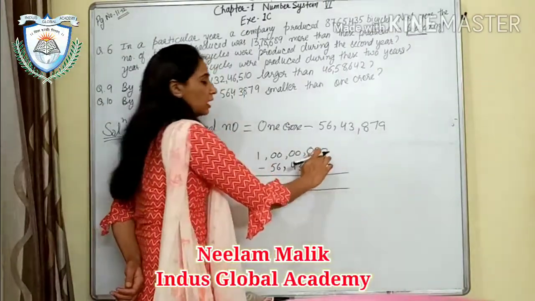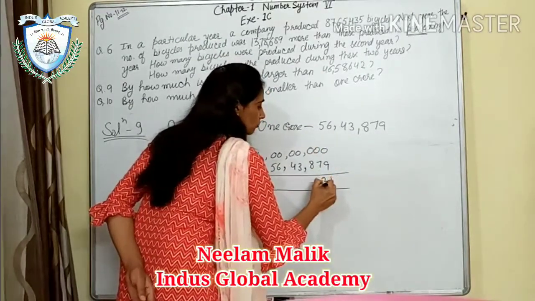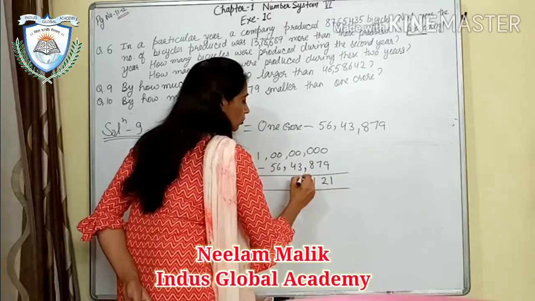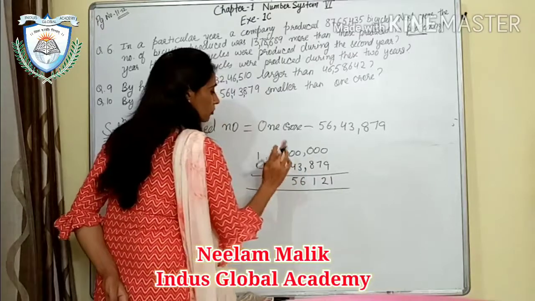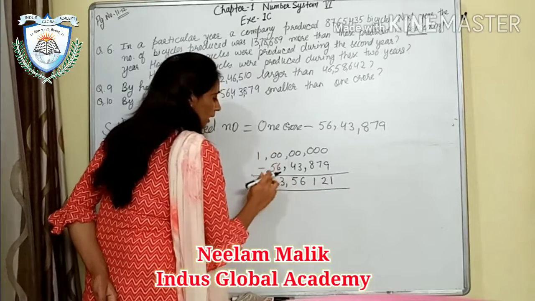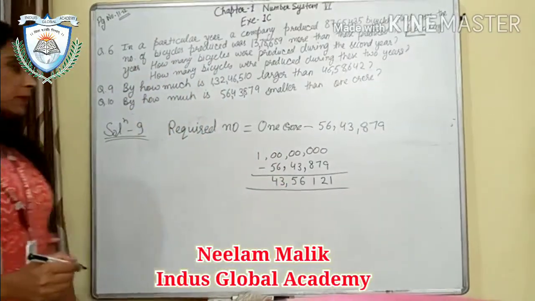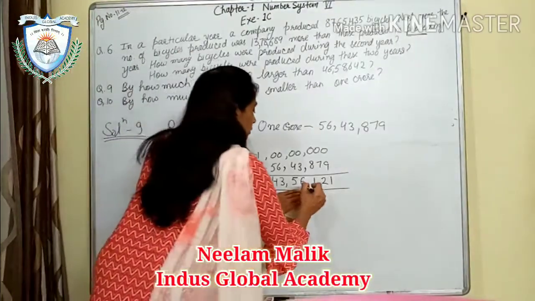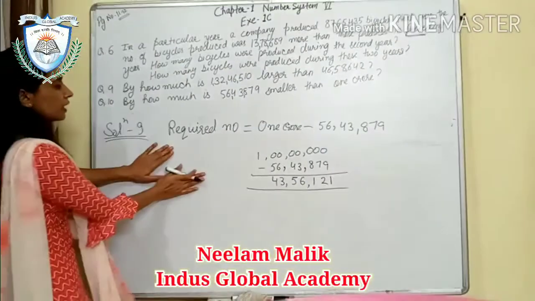It will be 10, from 10, 9 will go, it will be 1. From 9, 7 will go, 2. From 9, 8 will go, 1. From 9, 3 will go, 6. From 9, 4 will go, 5. From 9, 6 will go, it will be 3. From 9, 5 will go, it will be 4. So what is our required number? Our required number is 43,56,121.